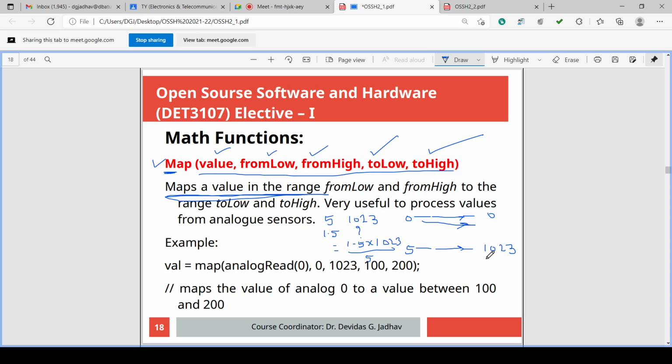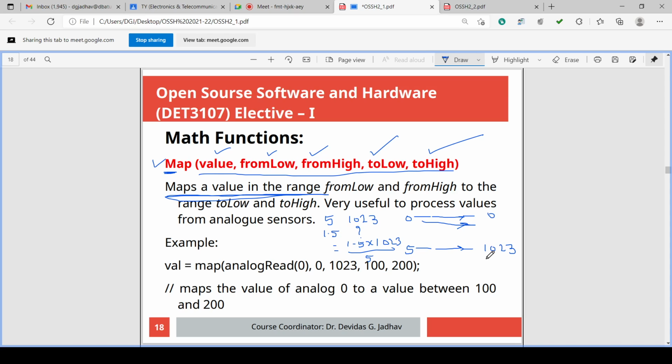So map is the function that maps. Map is a function that maps the value in the range from low to from high to the range to low and to high.